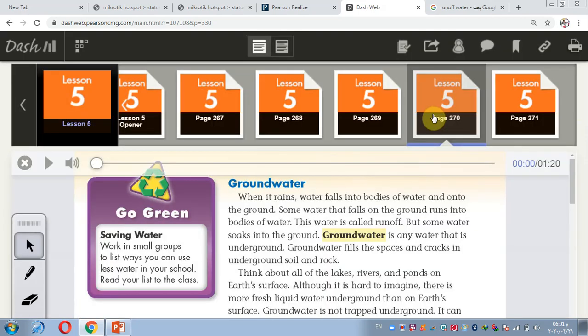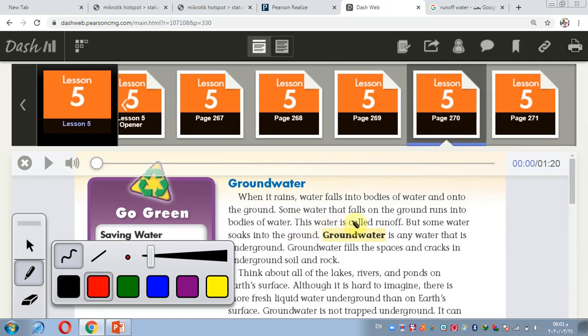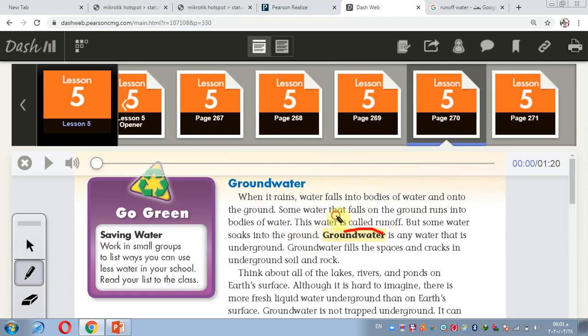Then we talked about groundwater or runoff water. The water that falls on the ground and runs into bodies of water is called runoff. But some water soaks into the ground. It's called groundwater.